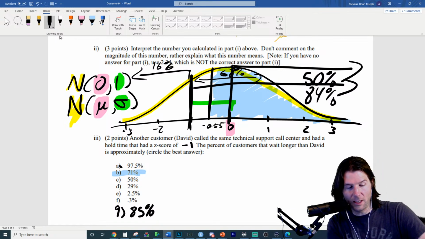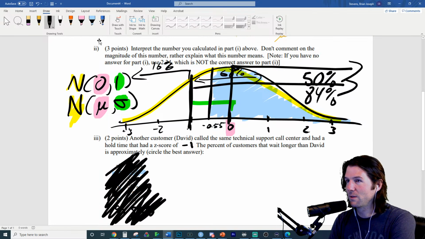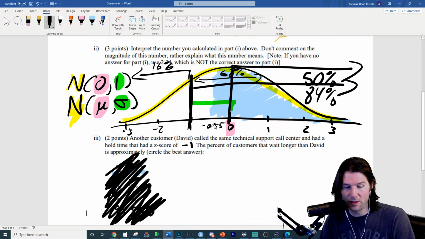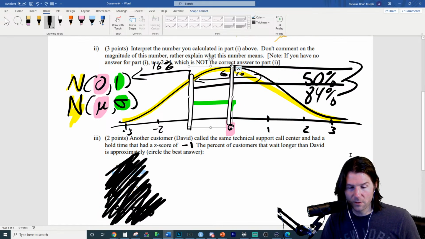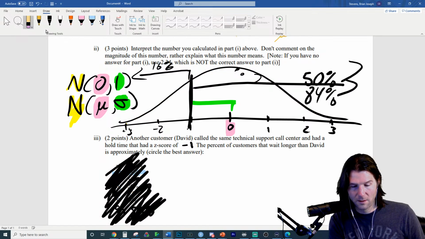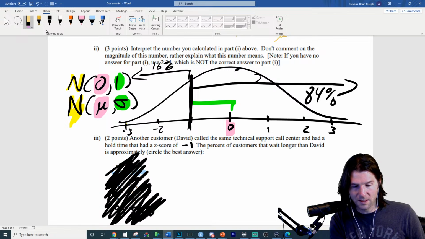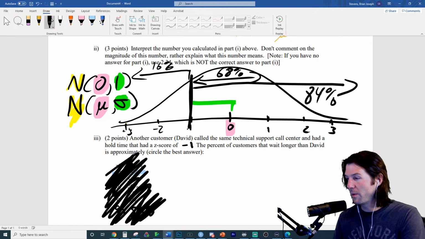So now you do not have the answers down here. This is the non-multiple choice version. How would you solve this? David has a z-score of -1, so we're pretending this is non-multiple choice now. Oh, no, no, no. I didn't want to eliminate both of those. Why did I do both of those? I guess we kind of need that 68. I'll draw the 68 again, because it's part of the solve. So the answer would be 84%.